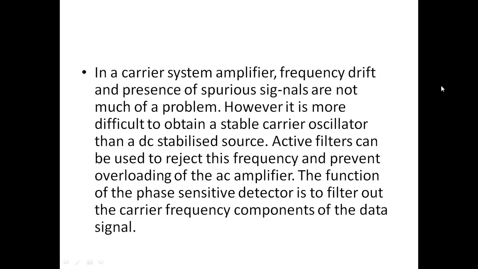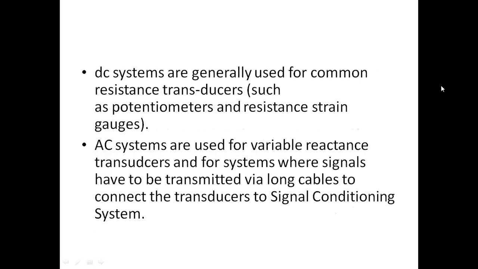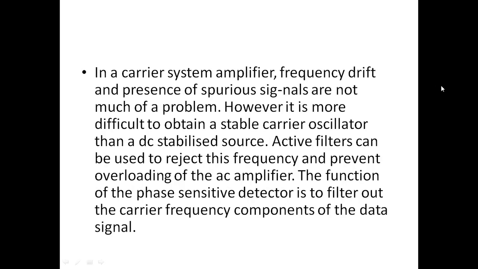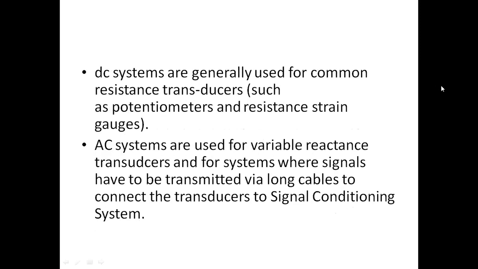In a carrier system amplifier, the frequency drift and presence of spurious signals are not much of a problem. However, it is more difficult to obtain a stable carrier oscillator than a DC stabilized source. Active filters can be used to reject this frequency and prevent overloading of the AC amplifier. The function of the phase sensitive detector is to filter the carrier frequency components of the data signals. DC systems are generally used for common resistance transducers, whereas AC systems are used for variable reactance transducers and for systems where signals have to be transmitted via long cables to connect the transducers to signal conditioning systems.